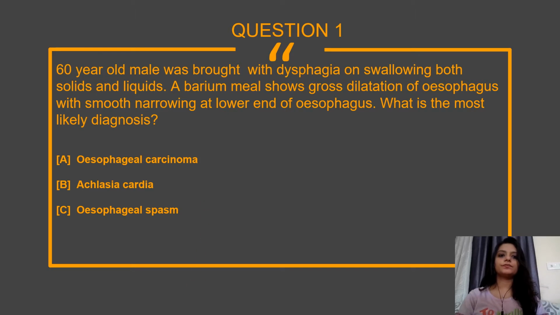So the patient is having dysphagia. He is having a problem with both solid food and liquid food, so that is very important: solids and liquids. Again, in all esophageal conditions, we usually do barium studies. Here the barium study shows gross dilatation of the esophagus with smooth narrowing at the lower end of the esophagus. So what is the diagnosis?